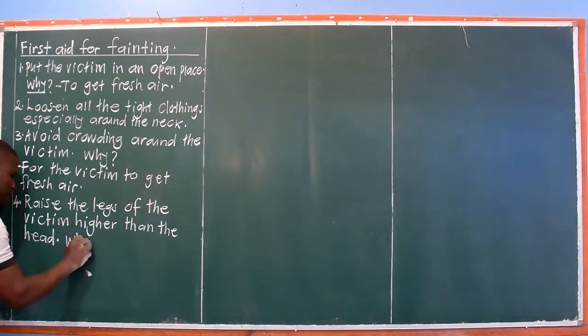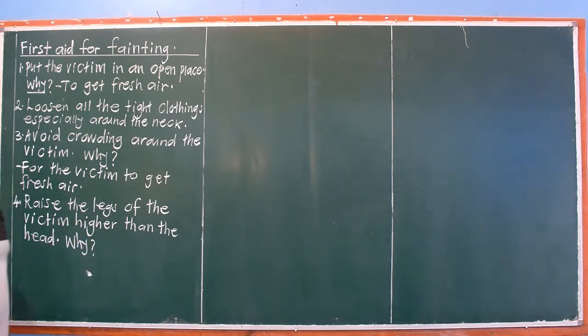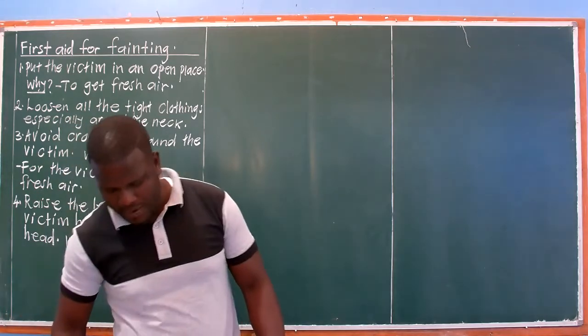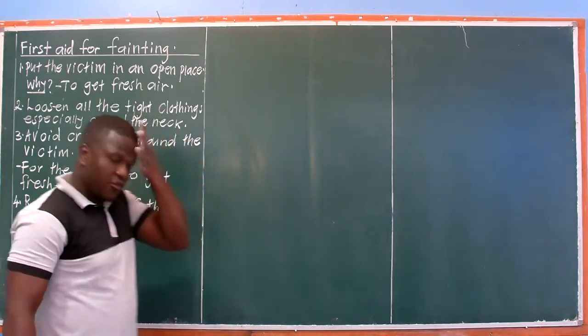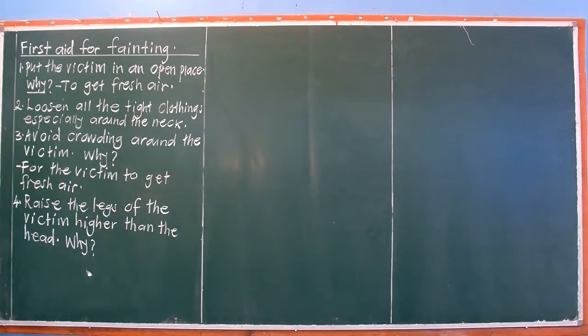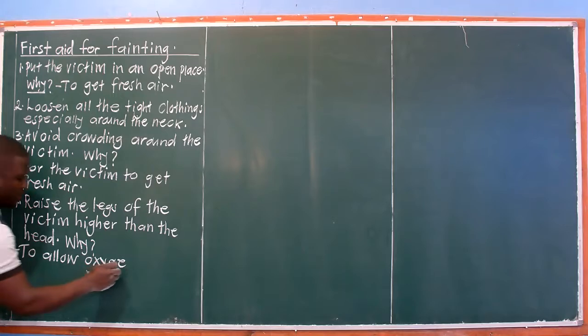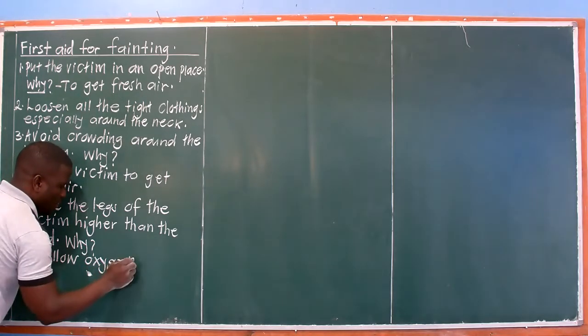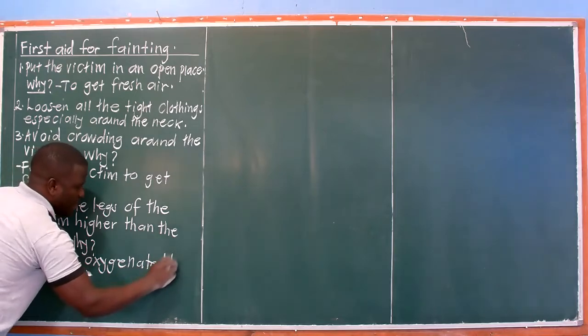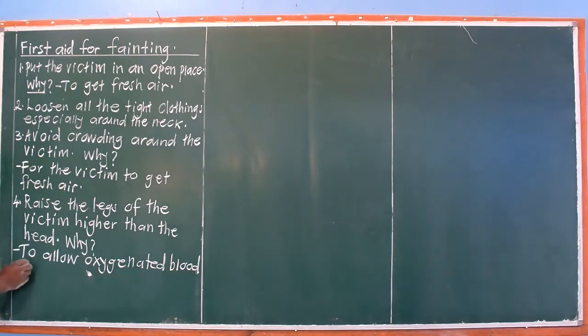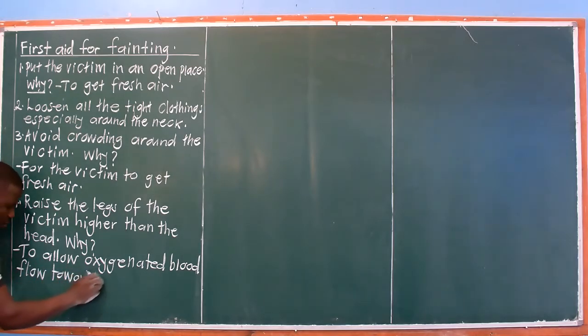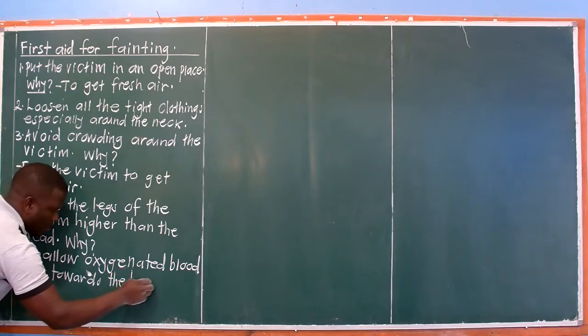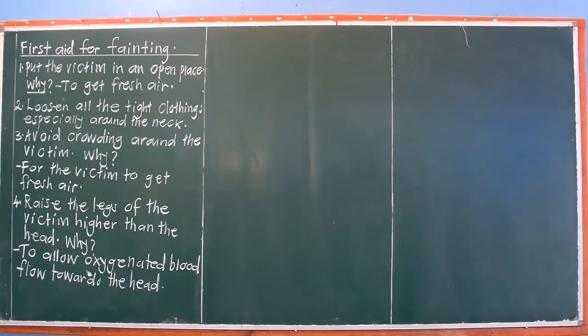Why? Why should the legs of the victim be raised higher than the head? To allow oxygenated blood flow towards the brain, towards the head.